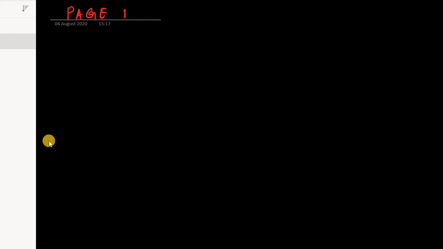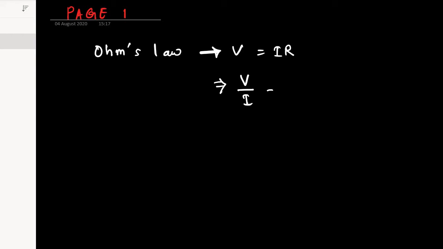As you can see, we have Ohm's law. जोटा हमें class 10 रू पढ़ी के आसी चे, we already studied that. What is Ohm's law? V equals to IR, right? Now what it suggests? That if in a circuit there is a potential difference developed, that will lead to some kind of current flow in the circuit. Okay, and the voltage divided by I is always a constant, which is called as resistance.